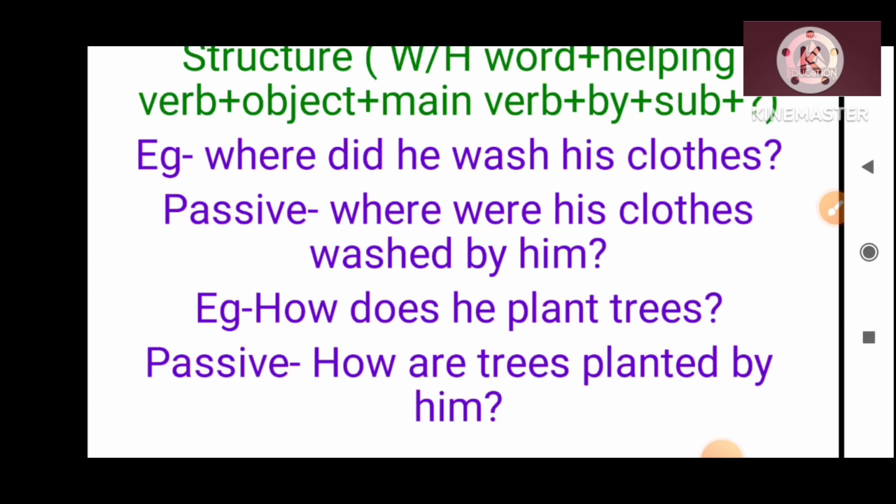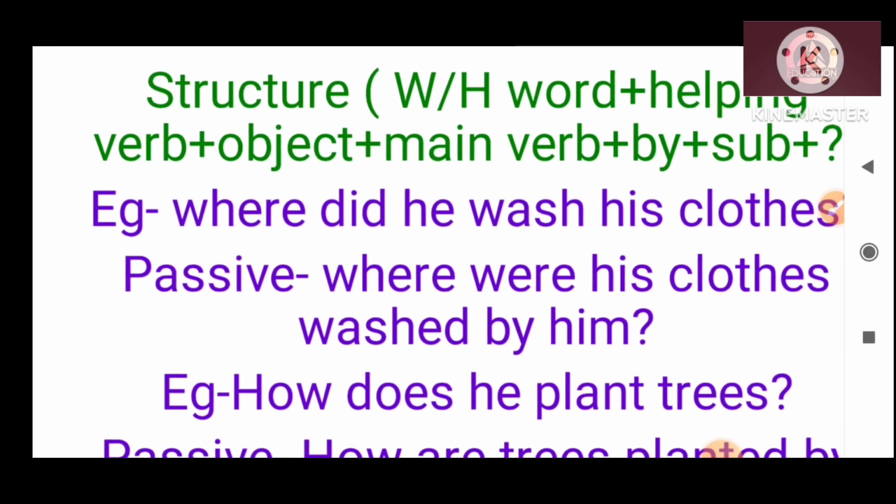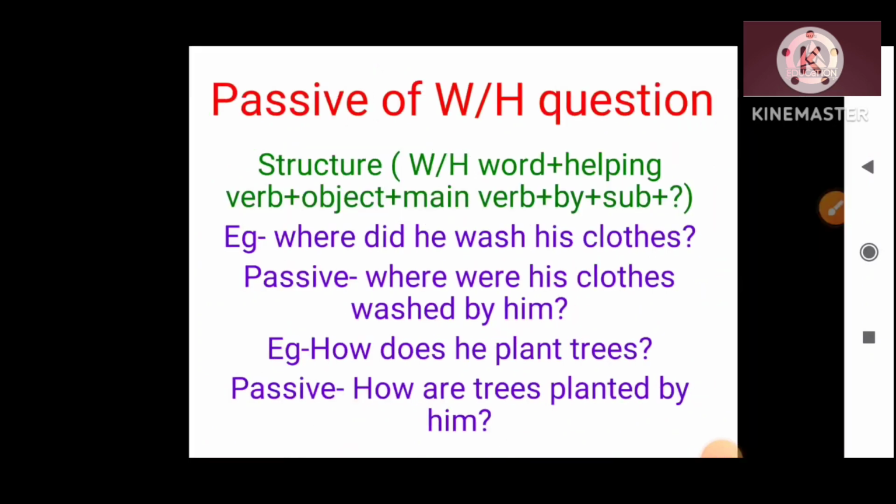In the second example, how does he plant trees? Then as it is, the WH word will be the same in the beginning. So how, then trees. For trees you have to put here are, then: how are trees planted by him? And likewise we have completed all the things over here, like the passive form of the interrogative sentence.